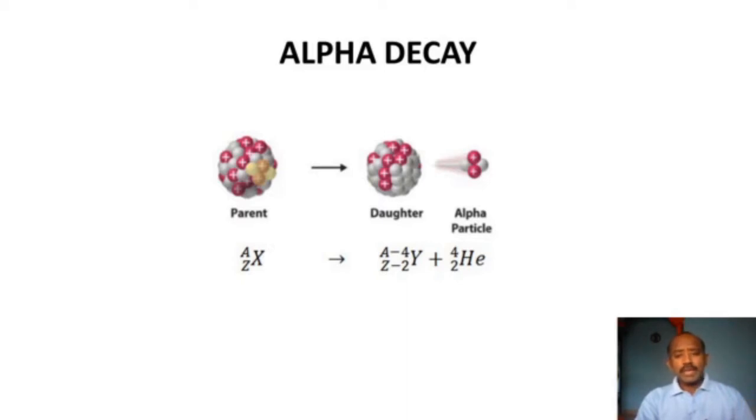The daughter element formed has a mass number less by 4 units and an atomic number less by 2 units, so we can write A minus 4 and Z minus 2 for the daughter nucleus. And the alpha particle produced is a helium nucleus, which has mass number 4 and atomic number 2.